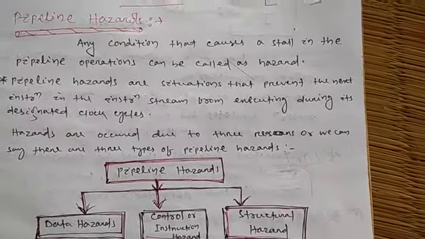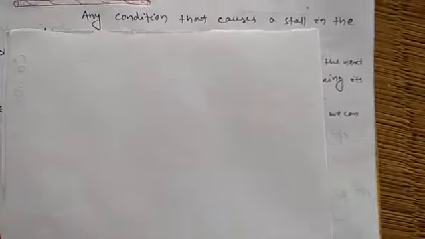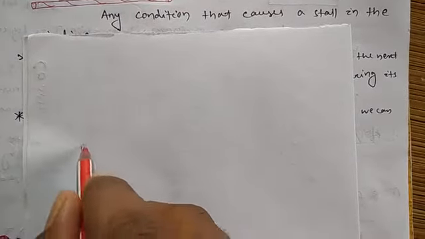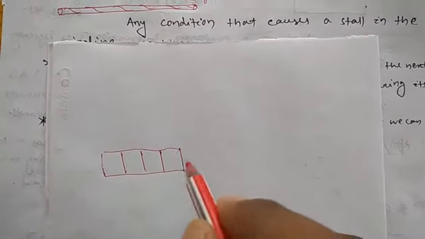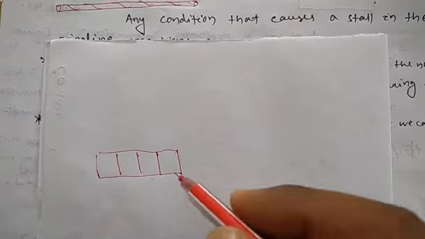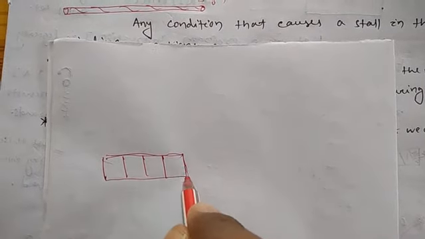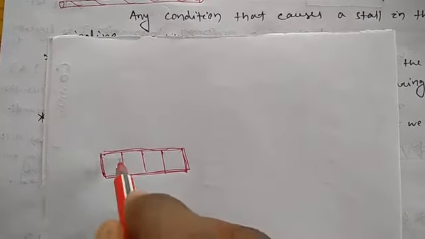Okay, if you have any doubts, again I am explaining what hazards are. Suppose this is instruction 1, 2, 3, a 4 stage or 4 phase instruction, or in the pipeline, a 4 stage pipeline.